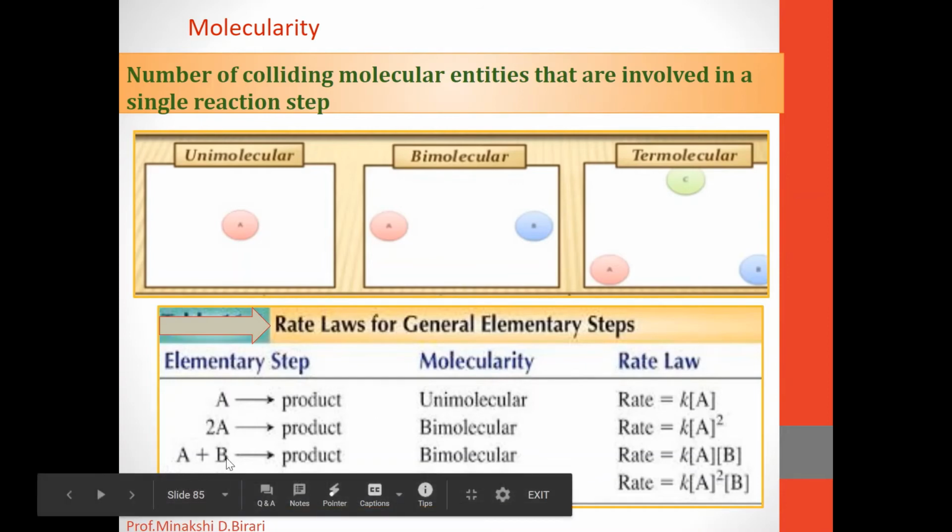Similarly, if two reactants are converted to the product, that is a bimolecular reaction, and the rate law is rate = k[A][B].